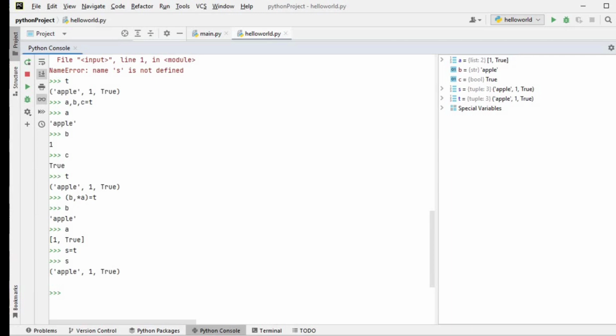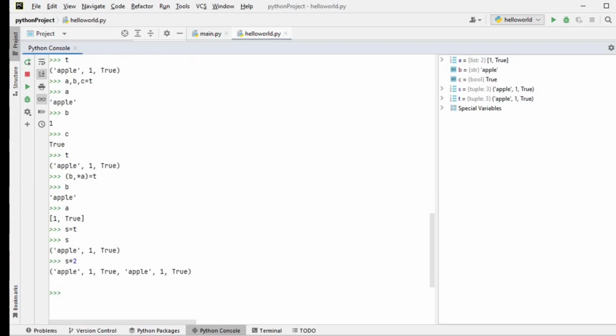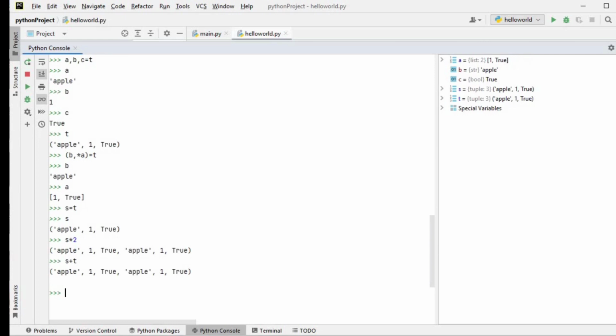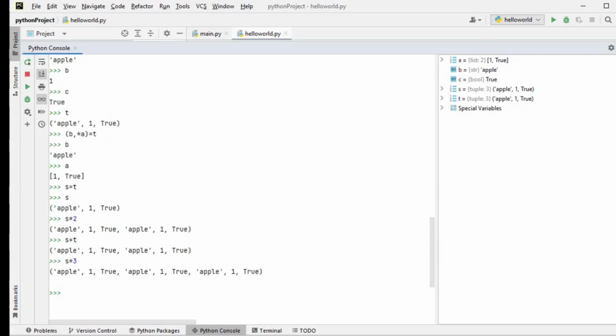Okay, we can go for some multiplication and addition operations too. For example, s into 2 will print the entire item 2 times, that is apple 1 true and again apple 1 true. In that way we can go for arithmetic operations. S plus t will print the same because s and t have the same elements. Suppose you want to print 3 times, you can go for s into 3.